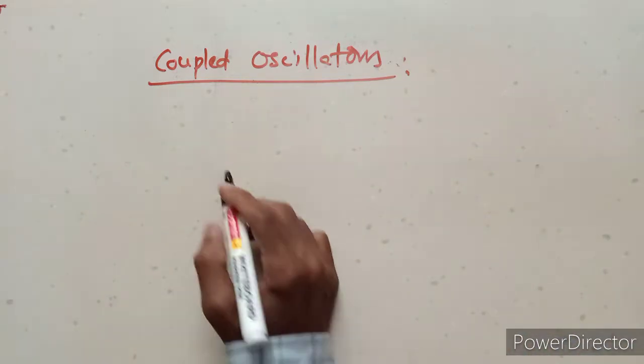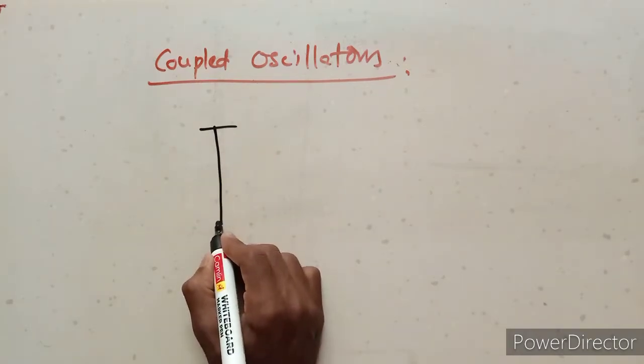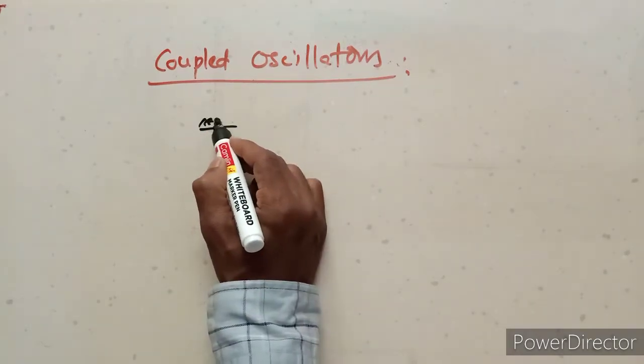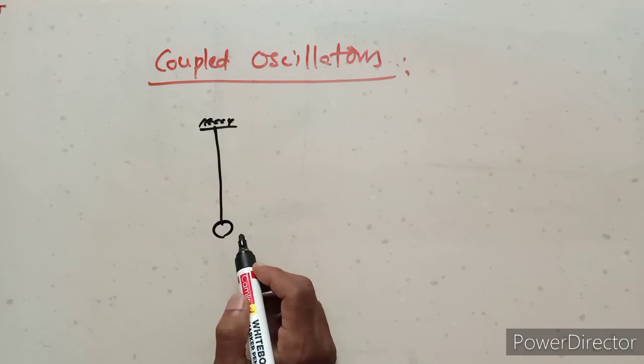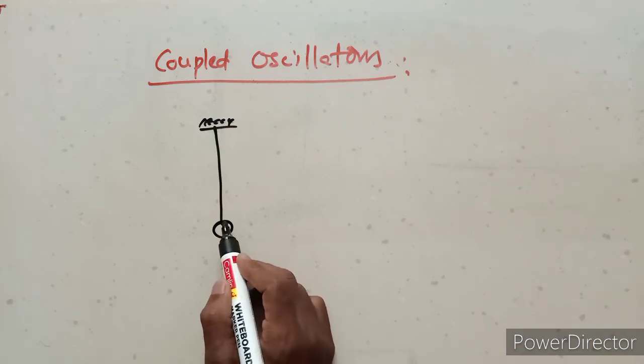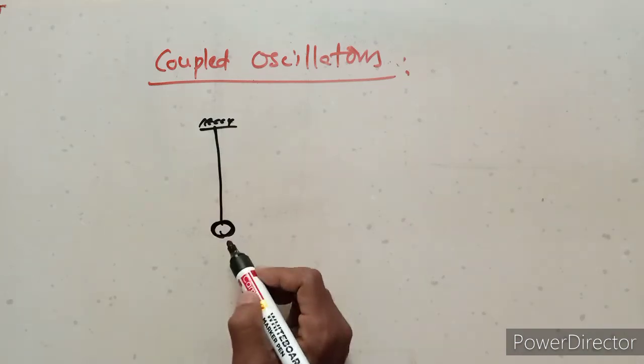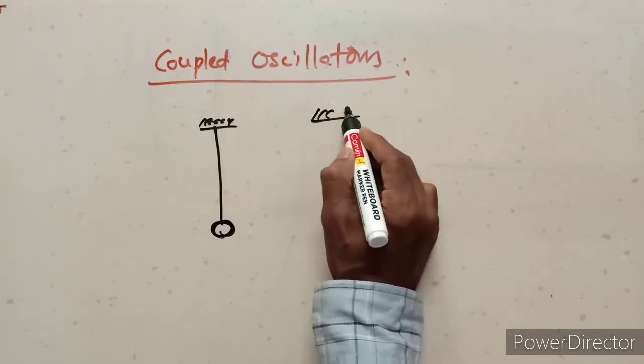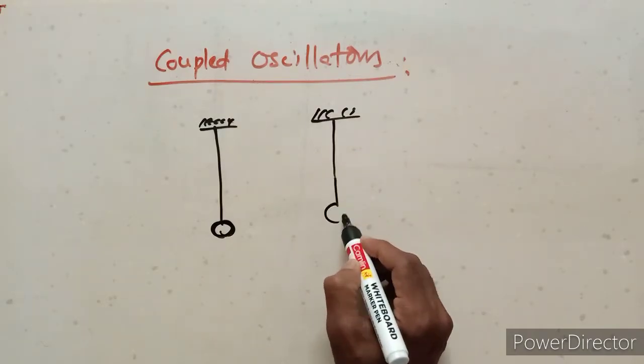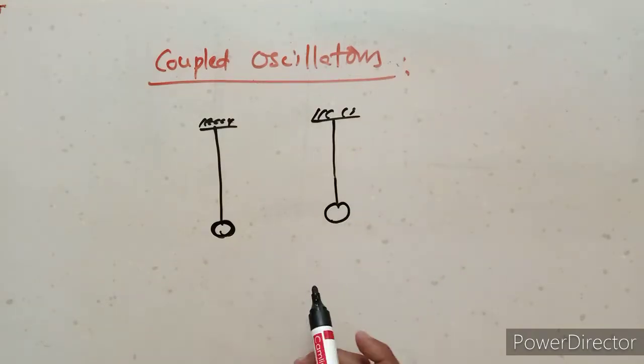So this is an example of the simple harmonic motion. This is the bob. This is also another bob.